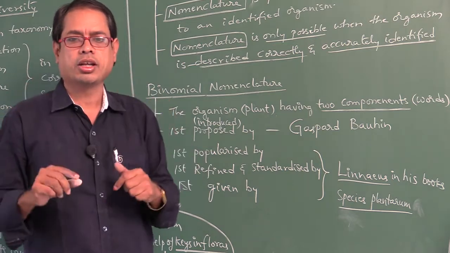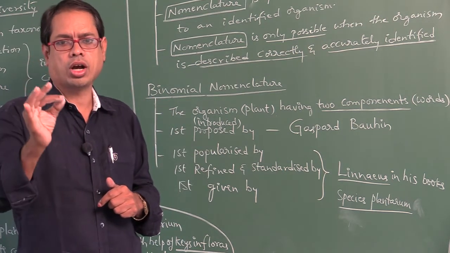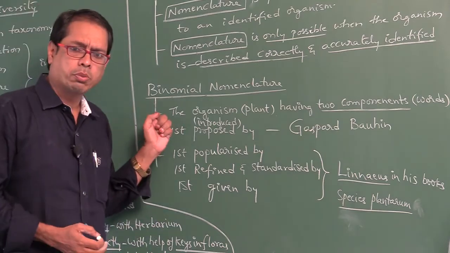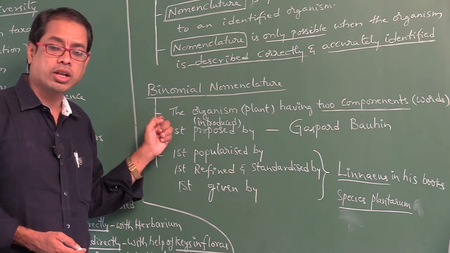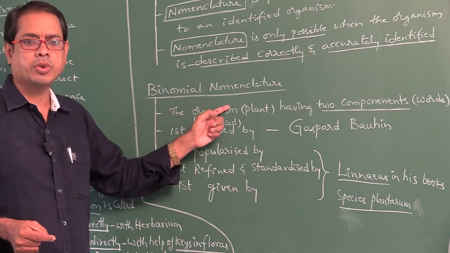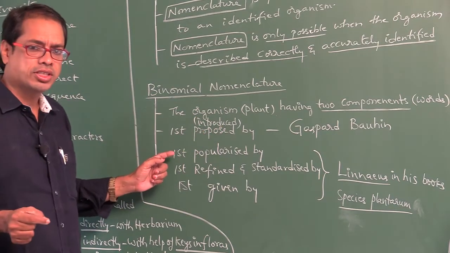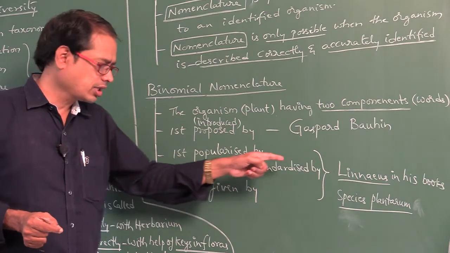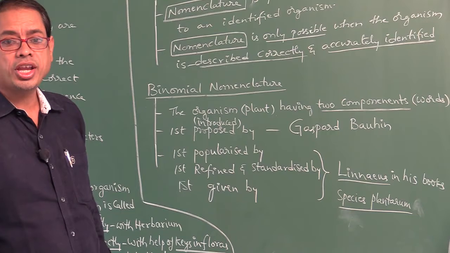They then noted that the plant should possess two scientific names, which is binomial nomenclature. So binomial nomenclature was first proposed and introduced by Gaspard Bauhin, and first popularized, refined and standardized by Linnaeus in his book Species Plantarum.